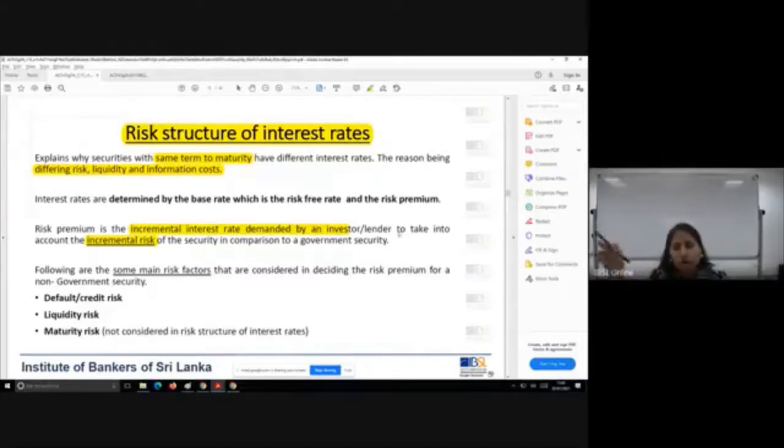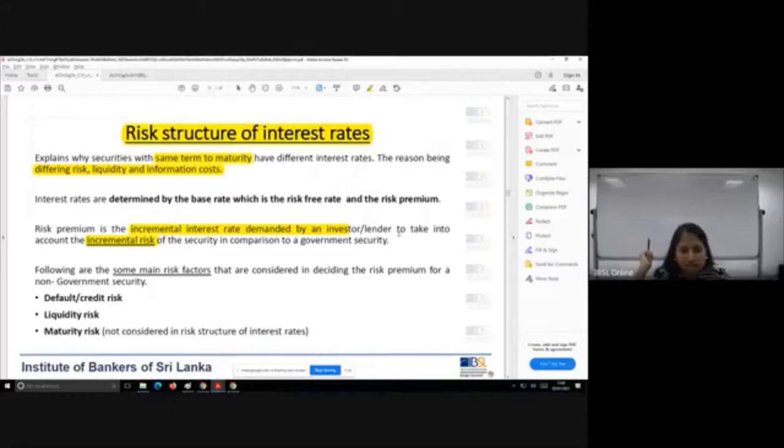But if you go to a non-government issued security, you are worried whether your money, the principal and the interest, is going to come back. You're exposed to a higher risk than the government security. So for you to take on that additional risk, the incremental return is what is indicated by the risk premium.